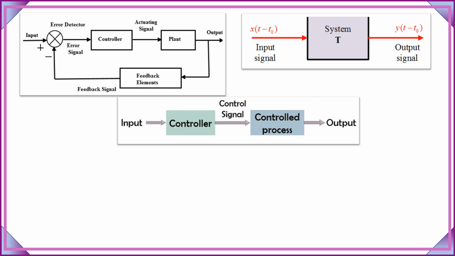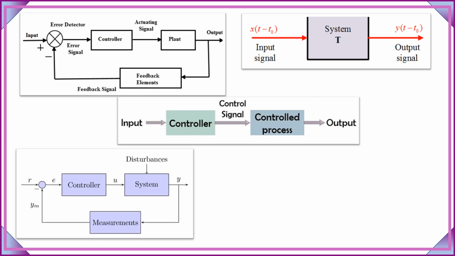In the time-dependent control system, as we said earlier, we can classify them into two more classes as the time-variant control system and time-invariant control system. In time-variant control system, the output will depend upon the time, while in time-invariant control system, the output will not depend upon the time.